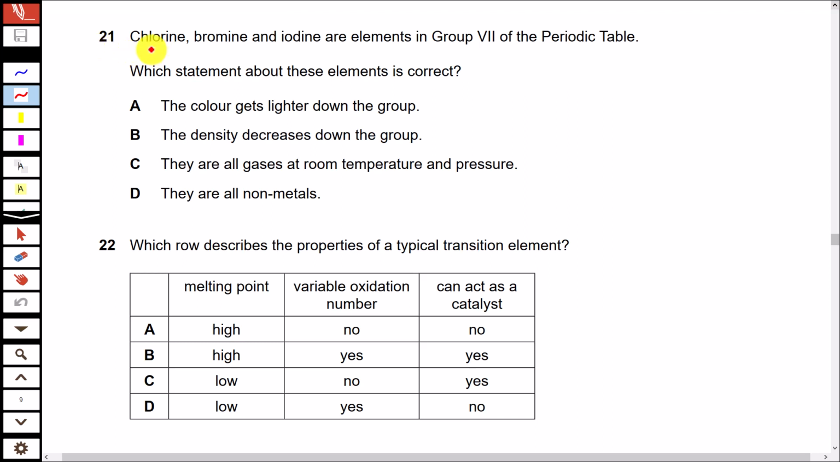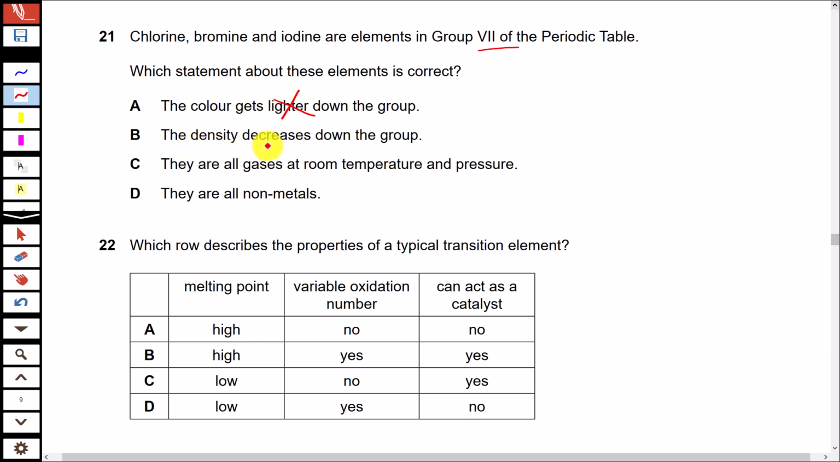Question 21. Chlorine, bromine and iodine are elements in group 7 of the periodic table. Which statement about these elements is correct? The color gets lighter down the group. No. The color of halogens gets darker down the group.